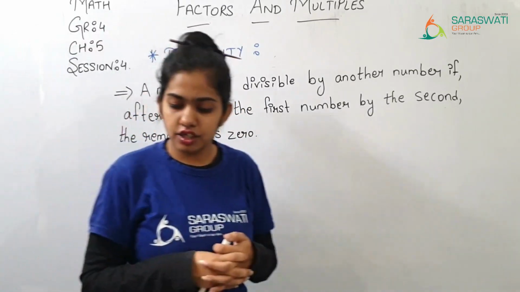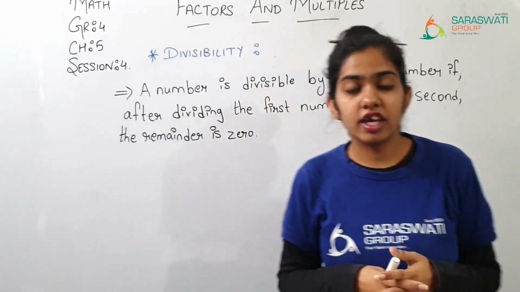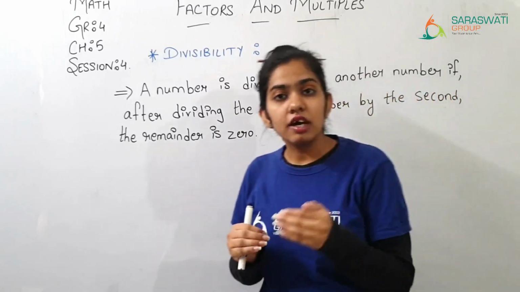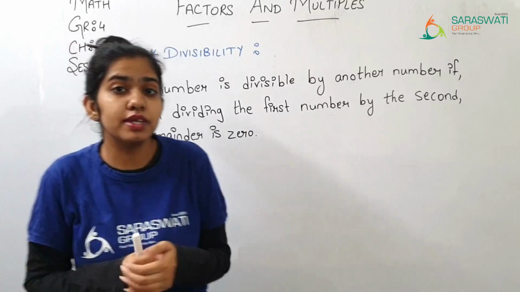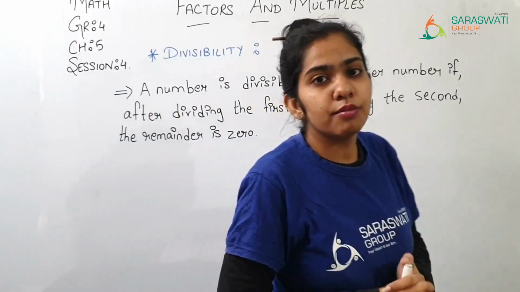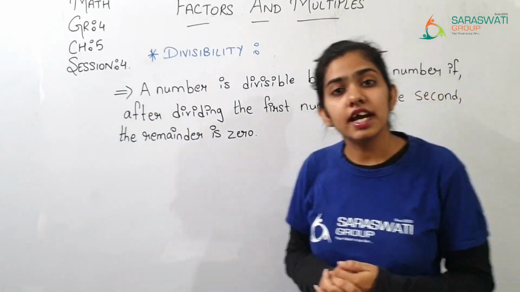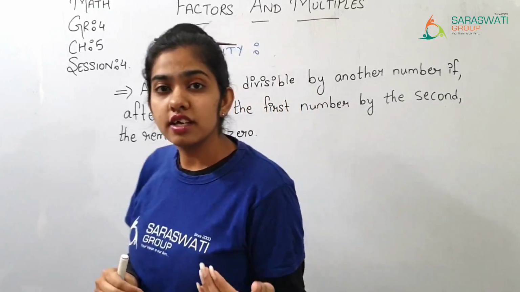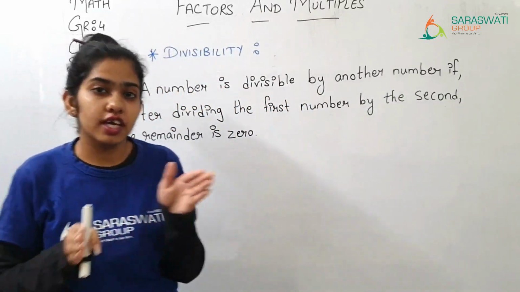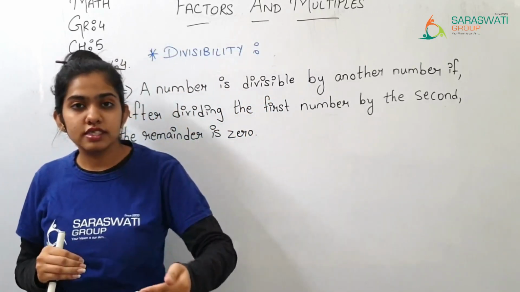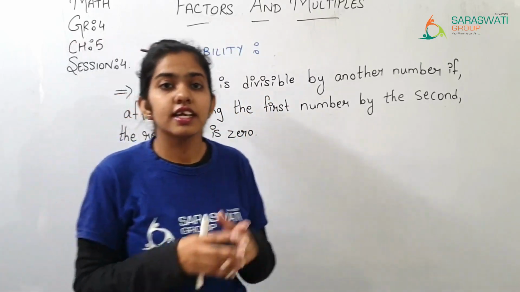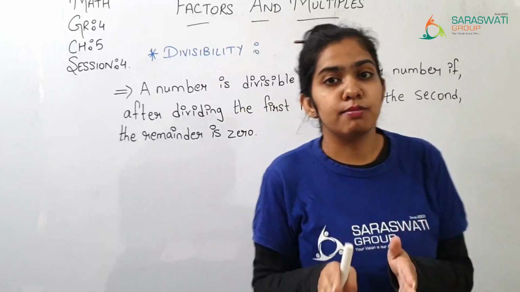Now there are rules to find a quicker way whether a number is divisible by another. You can also say it is a divisibility test. If you have an idea of it, you can easily identify whether this number is divisible by that number or not. So the rules I apply are known as the divisibility test.